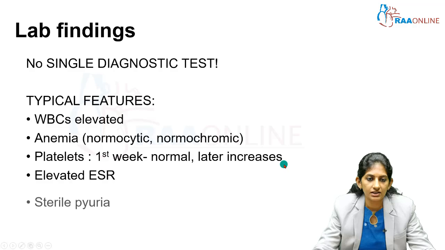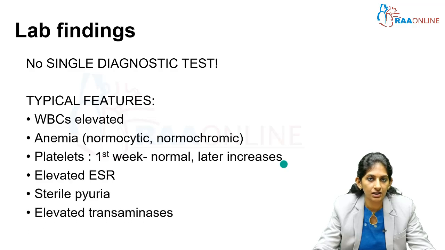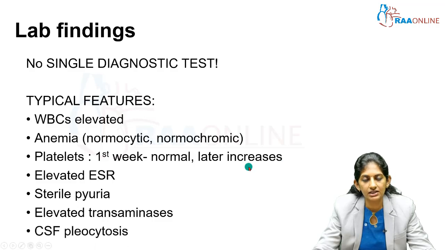Elevated ESR. You do a urine routine, look for sterile pyuria. Do a hepatic liver function test. Elevated transaminases. CSF is done because of extreme irritability in some children, and it is completely normal. Just pleocytosis. A sterile picture is observed.